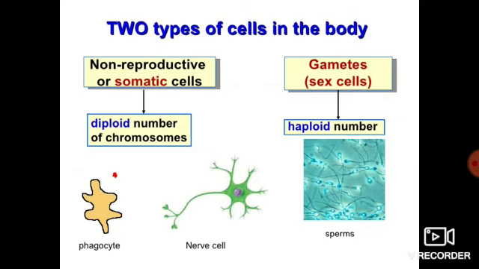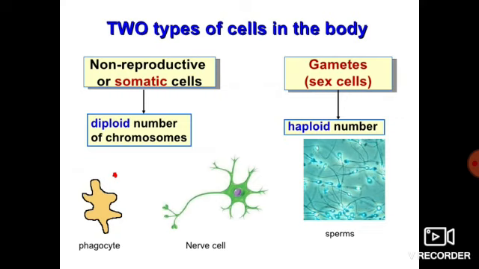Got it? Whatever cells are present in our body, liver cells, stomach cells, neurons, skin cells, these are all somatic cells, means they are having diploid number of chromosome. And what type of division are they doing? They are doing mitotic division, means from a diploid parent cell they are forming two diploid daughter cells. दो daughter cell बनाते हैं from a parent cell, they are forming two daughter cells having diploid number of chromosome. 2n से 2n, 2n दो बनेंगे, right? That is what is happening in somatic cells, means all body cells, correct?